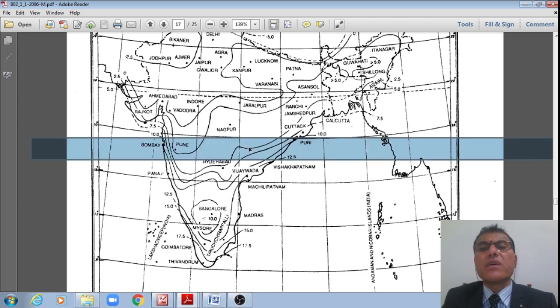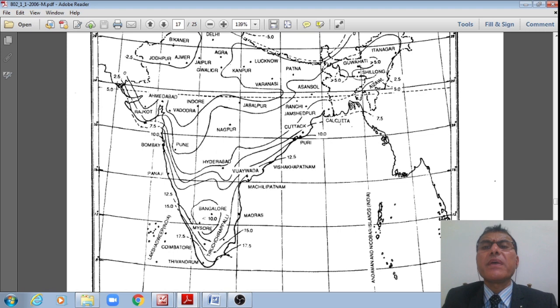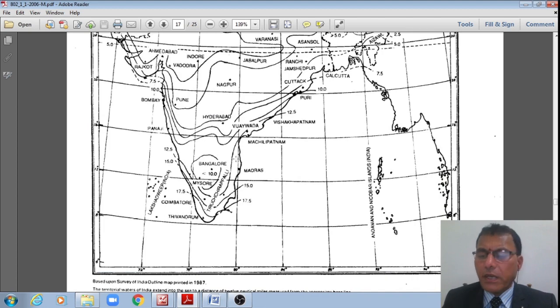That is how the isopleths shall be referred. Sorry, the minimum is 5 degrees centigrade and maximum is 7.5, because adjoining ones are 2.5 variations, right? I'm sorry, students. That is how the minimum isopleths shall also be referred.